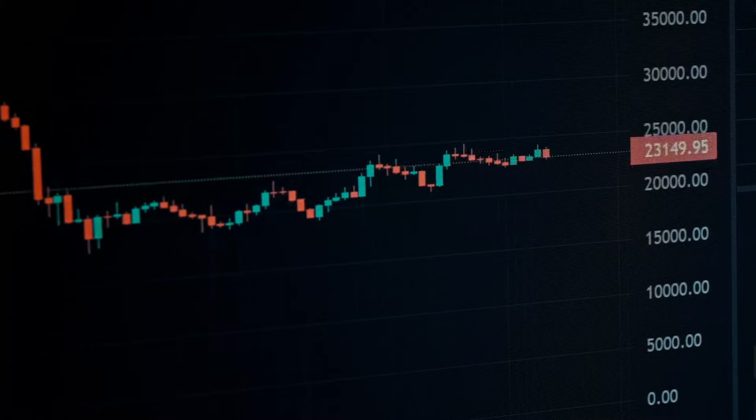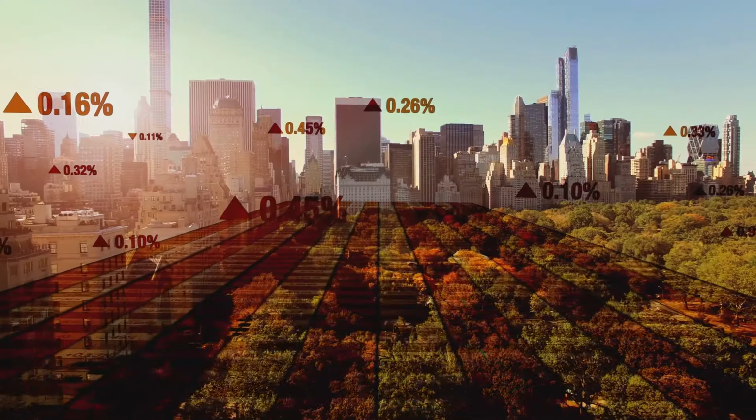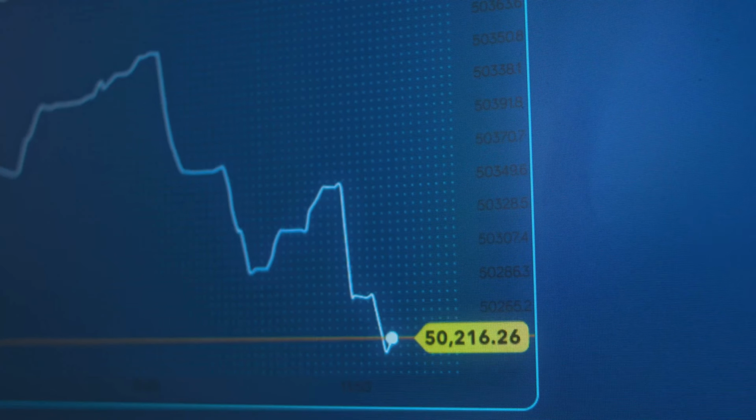Markets move in cycles. They go up, they go down, and they move sideways. Understanding these cycles helps you find trading ideas. When the economy is strong, stocks tend to go up. This is a bull market. When the economy is weak, stocks tend to go down. This is a bear market.